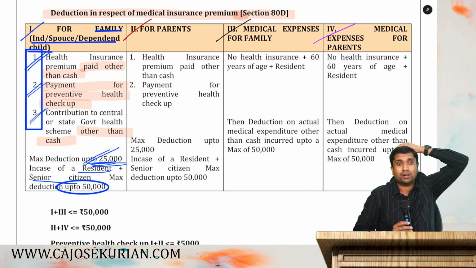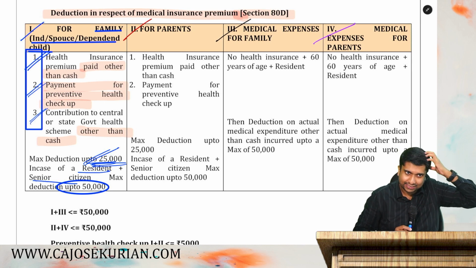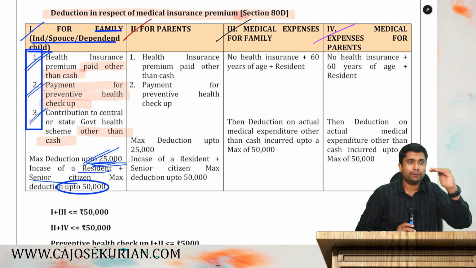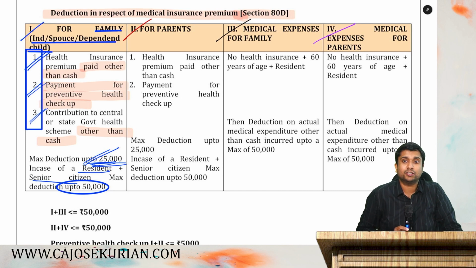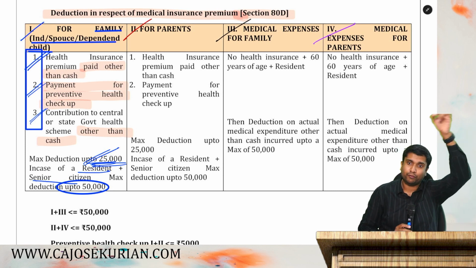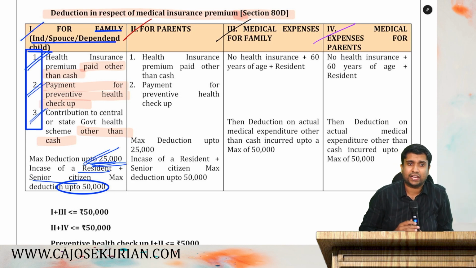What if I am a non-resident senior citizen? Maximum deduction 25k. I am a resident senior citizen, maximum deduction up to 50. It is not blindly 50. Your ceiling limit will go from 25 to 50. Because for senior citizens, the family insurance premium will be comparatively higher. So they say you can claim up to 50,000 as a deduction. Are you all with me? That is the end of category number 1. I hope you got my point.